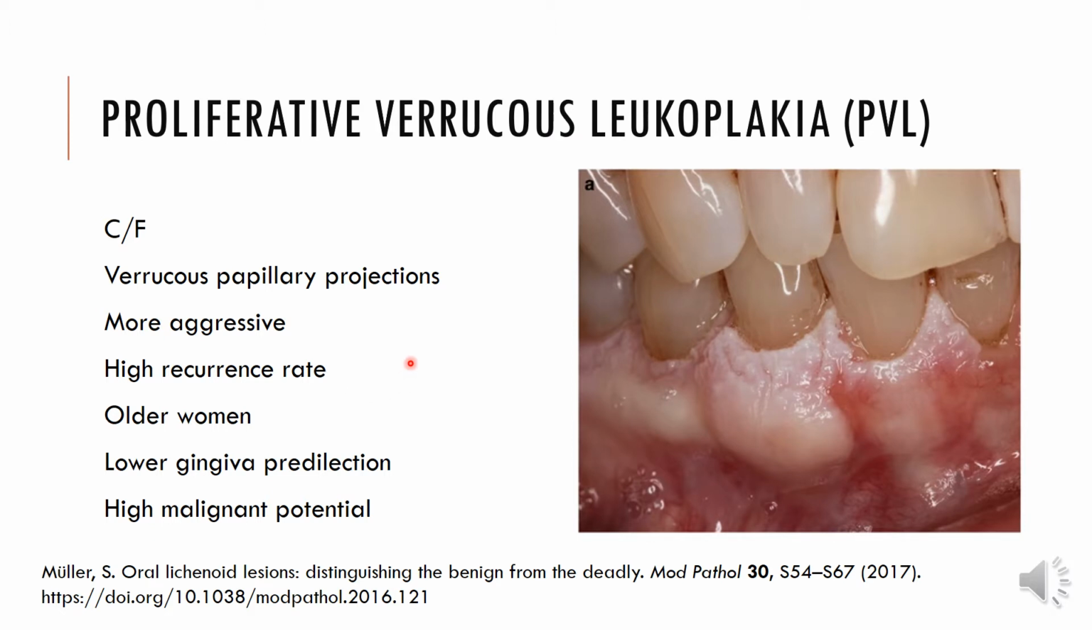The clinical features of proliferative verrucous leukoplakia are, first of all, the verrucous papillary projections, which you can see here in this picture. They are more aggressive, have a high recurrence rate, and a predilection for older women and the lower gingiva. So this image is also of the lower gingiva, and these lesions have a high malignant potential.